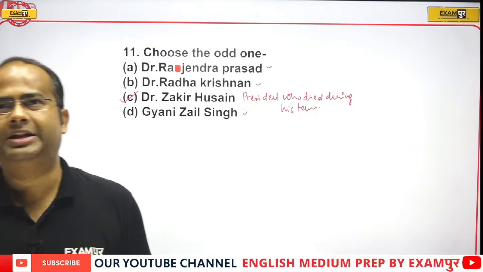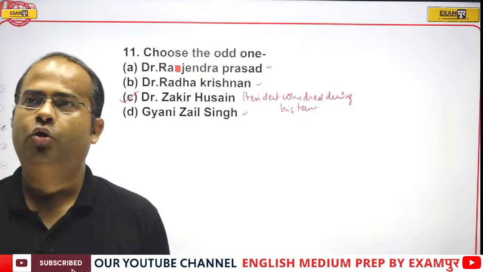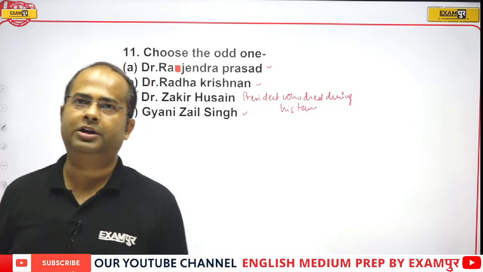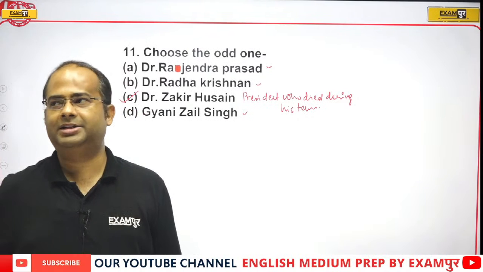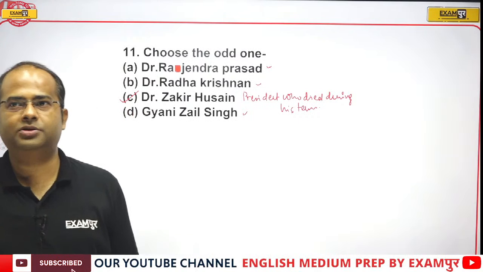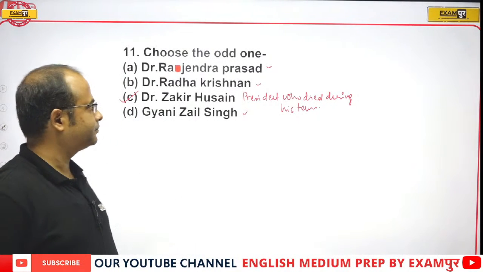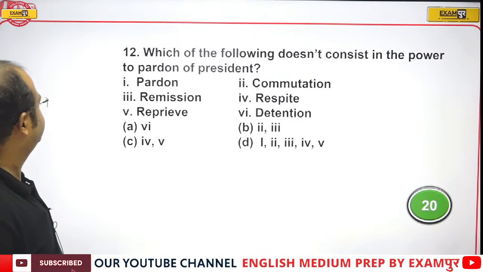But according to me it should be Dr. Zakir Hussain, because among these options he was the only one who died during his term. The rest, whether Radhakrishnan, Rajendra Prasad or Gyani Zail Singh, did not die during their term. So more appropriately, that should be option C.